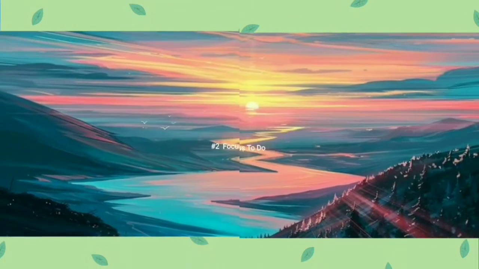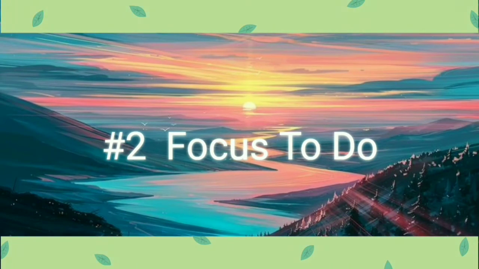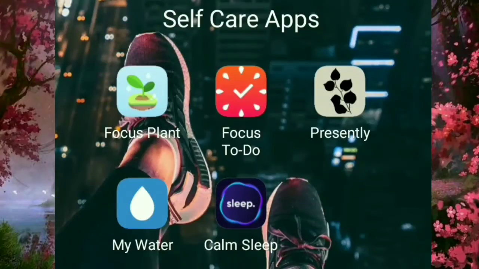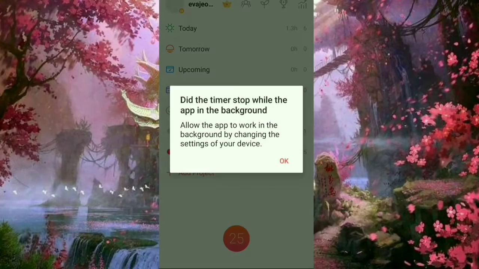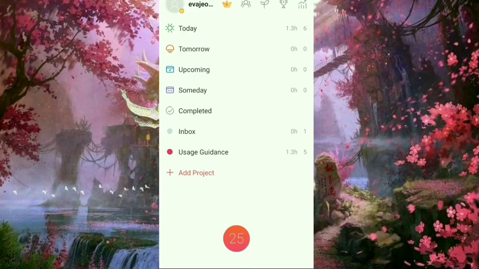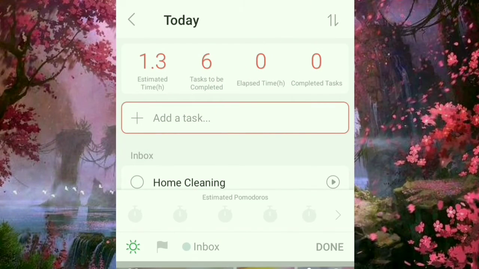Let's move toward the second application, Focus To Do. This is a similar application, but it has some professional icons. Focus To Do is like a task manager. This app is specially made to motivate you, keep you focused and get things done on time.